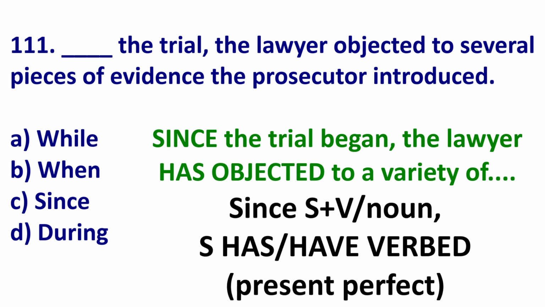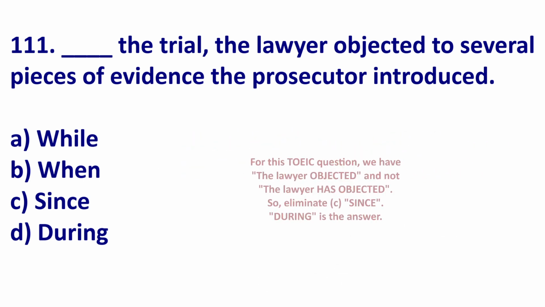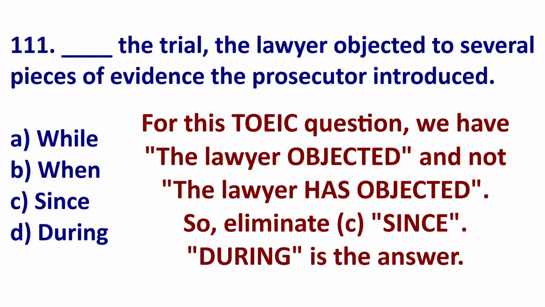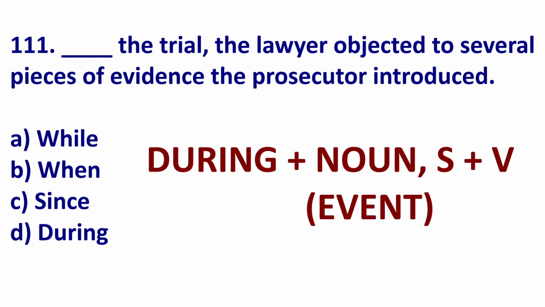Since the trial began, the lawyer has objected to a variety of evidence being introduced. Notice has objected. That's present perfect. You can see in this TOEIC question, we do not see lawyer has objected. Therefore, the best answer is during. During event, during the trial, during the movie, during the game, during now.